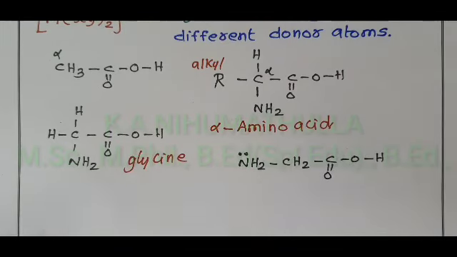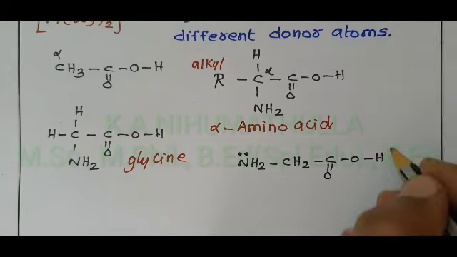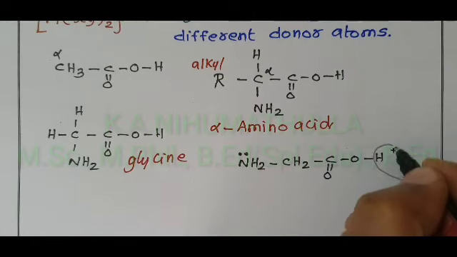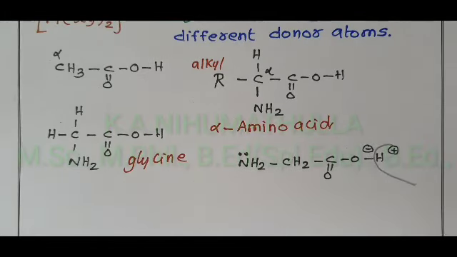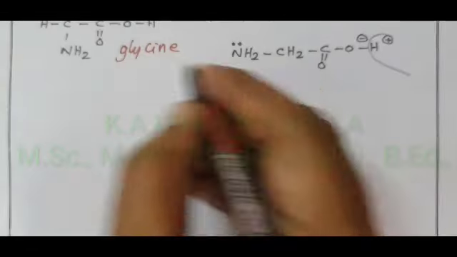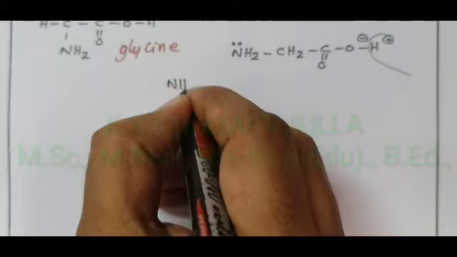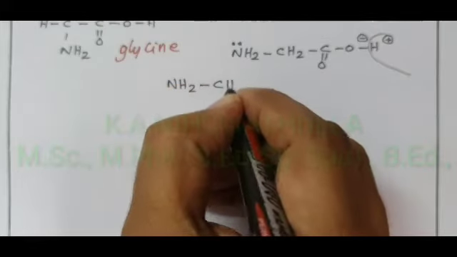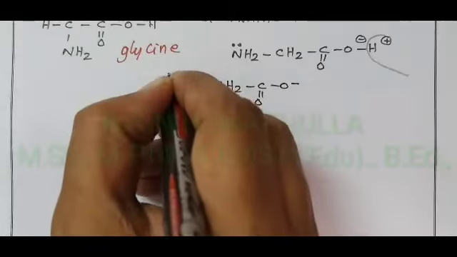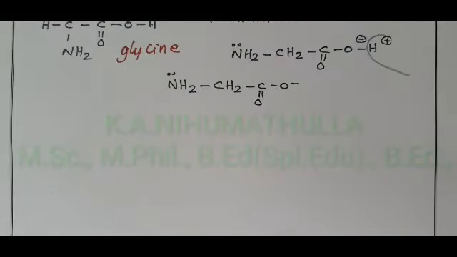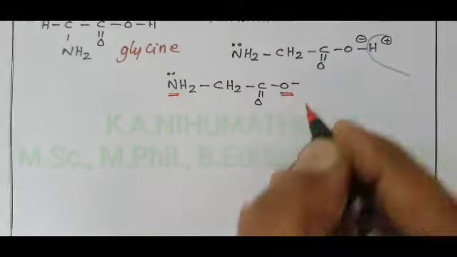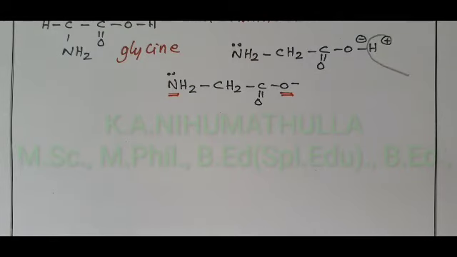Nitrogen has one pair of electrons. This is your glycine. Remove one hydrogen as H plus. If H is removed as plus, the charge on oxygen is minus. Now the bidentate ligand having different donor atoms is NH2, CH2, C double bond O, O minus. Donor atoms are different. One donor atom is nitrogen, the other donor atom is oxygen. Therefore, it is indicated by XY in the general formula.